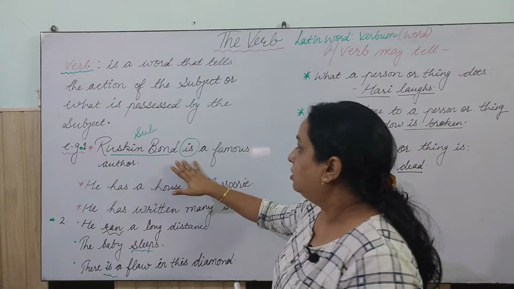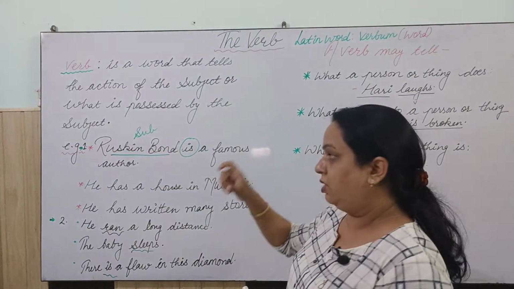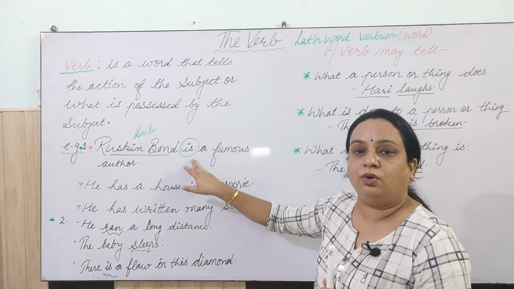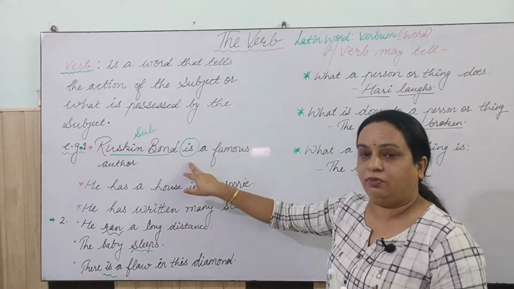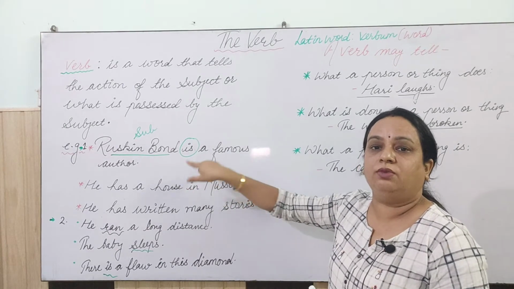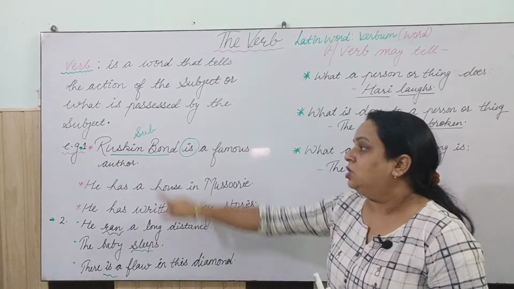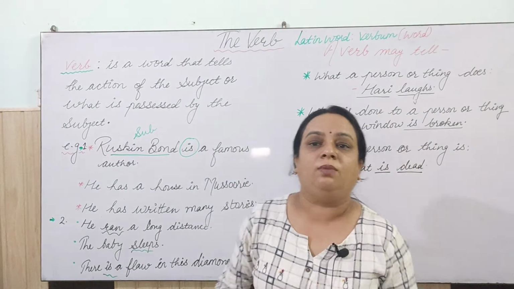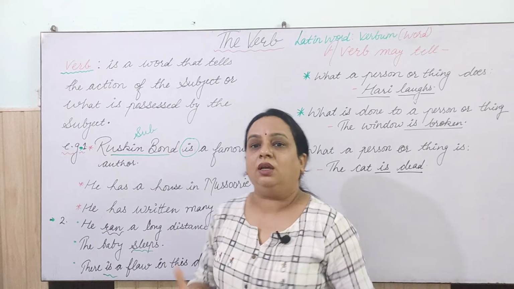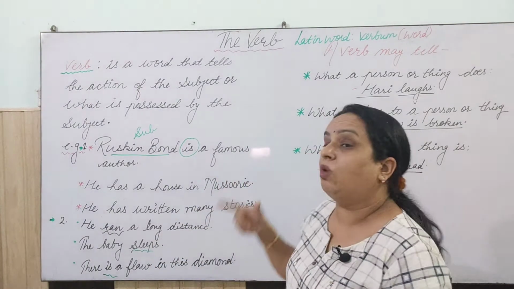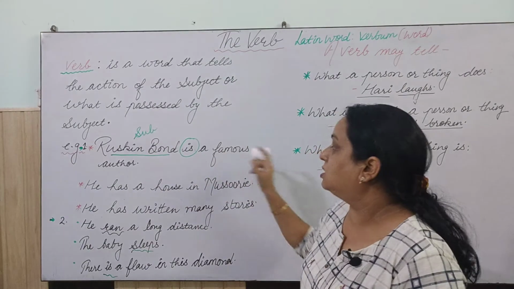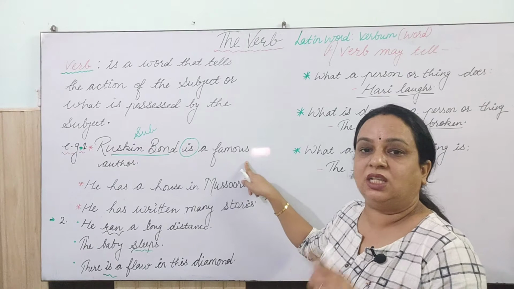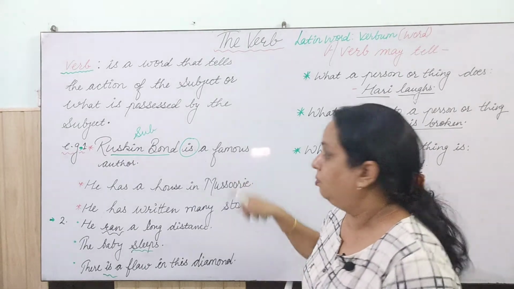Okay, so here you may say that the verb is not there, but the helping verb is also a verb. When there is no main verb in the sentence, the helping verb is called the main verb. So Ruskin Bond is a famous author. Here we are talking about Ruskin Bond, right? Here we are telling the being of Ruskin Bond, that what he is. So he is a famous author. So in this sentence, is is representing the being of Ruskin Bond.